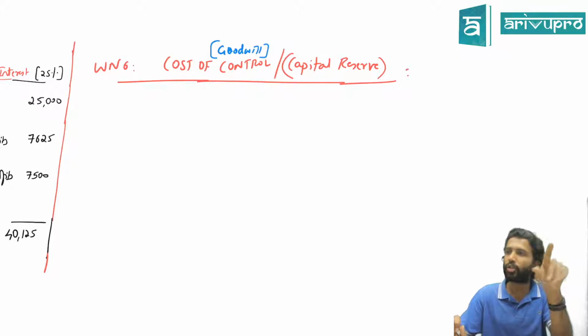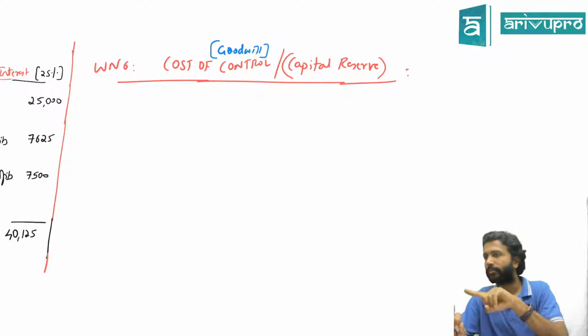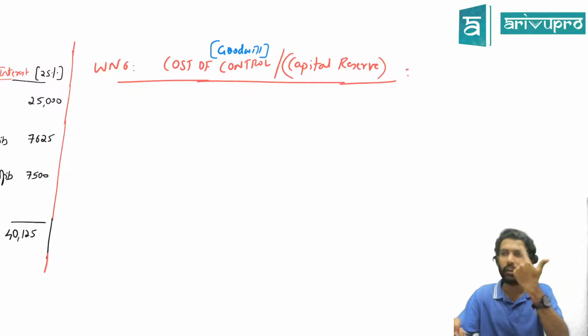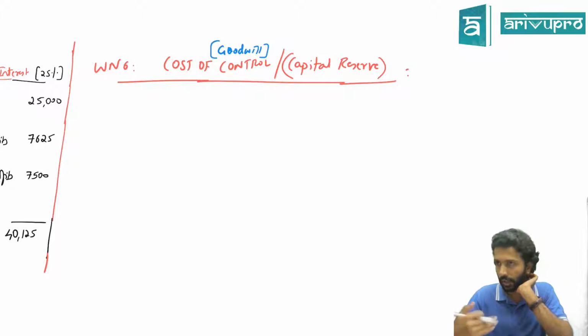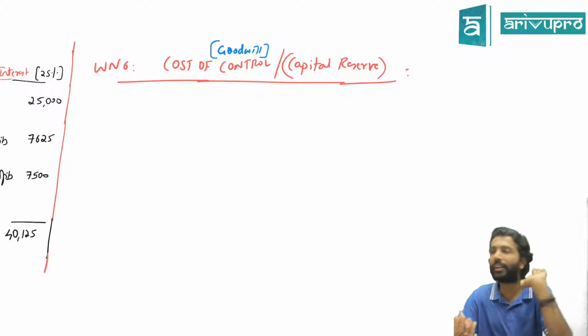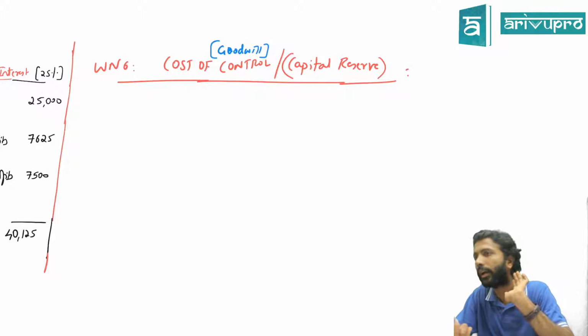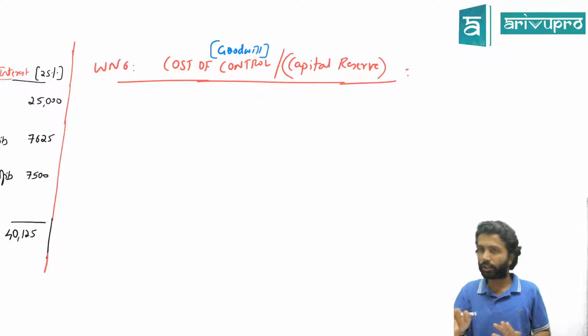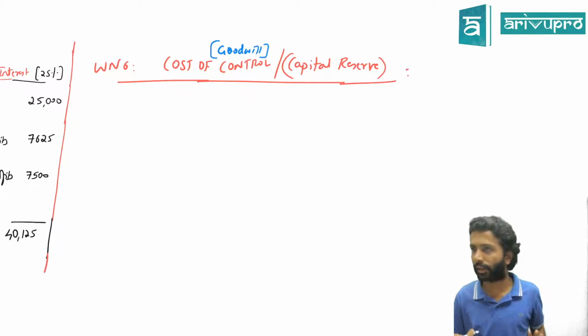But investment is shown at cost price. Share capital is shown at face value. They have to be the same, or they might be different. The difference between the two is what we recorded as goodwill or capital reserve, along with a few other things. We'll come to it. That cancellation of share capital and investment will happen in this working note. Is that okay? Let's see how the cancellation process works. First check the numbers and then ask if you have any doubt.